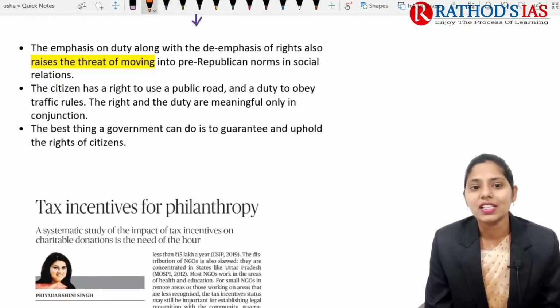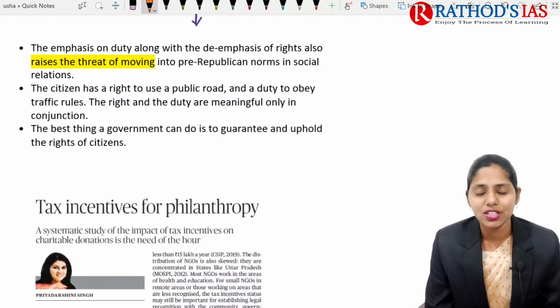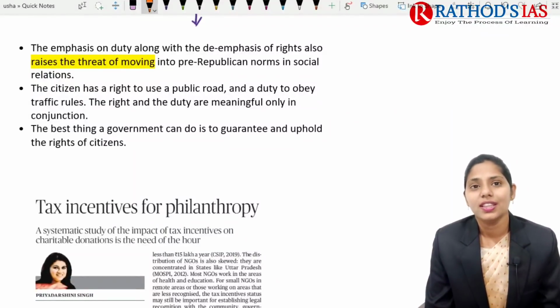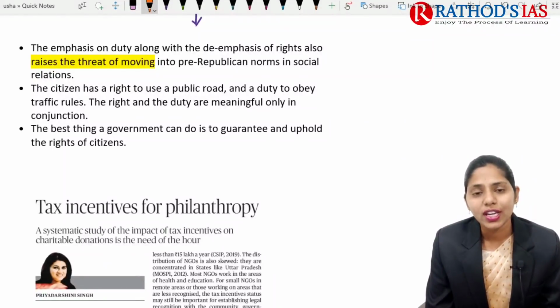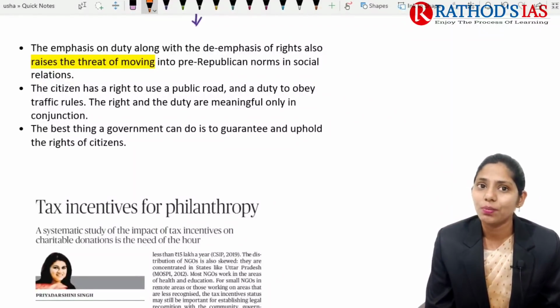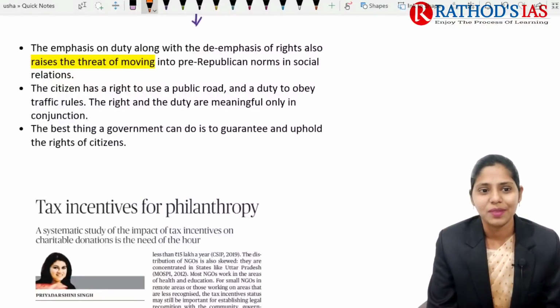Citizens have a right to use the public road, but they also have the duty to obey the traffic rules. Whenever they want to use this public road, they have to follow these traffic rules as well. If they are violating these traffic rules, there will be imposition of fines, and whenever the fines are imposed, people mainly pay these fines as well, right.